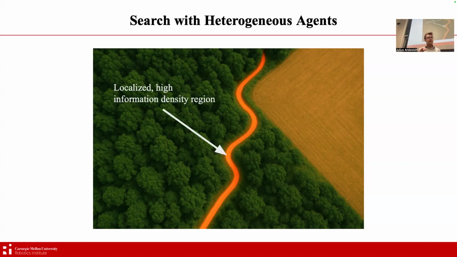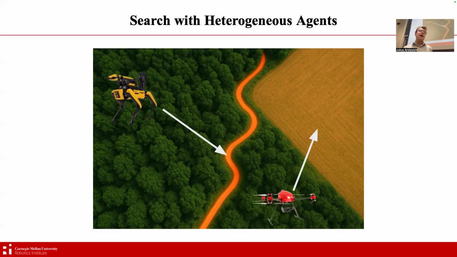Now, looking at this example, we have the path, which is a localized high information density region, and then we have the field, which is a more distributed low information density region. And so for you and I, intuition might say, well, if I have a quadruped and a UAV, I might dispatch the quadruped along the path, and I might dispatch the UAV into the field.